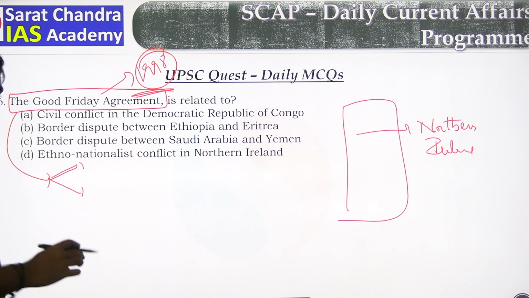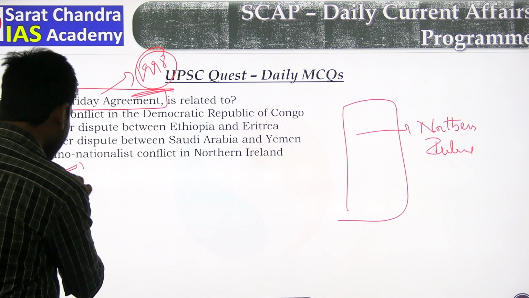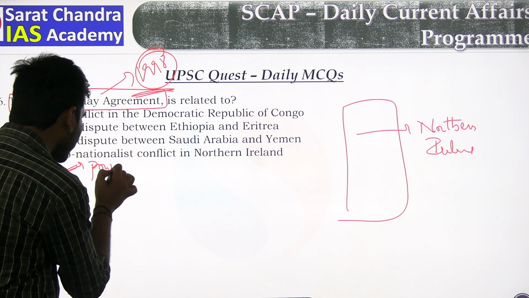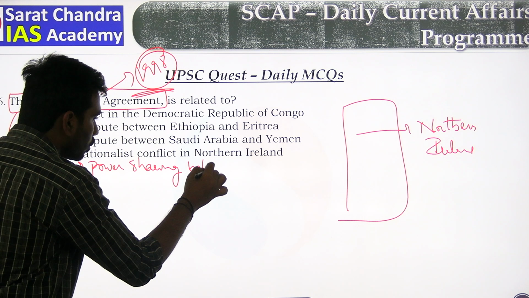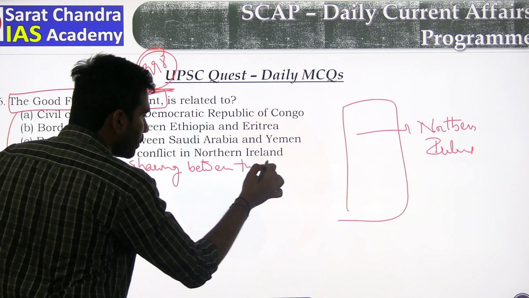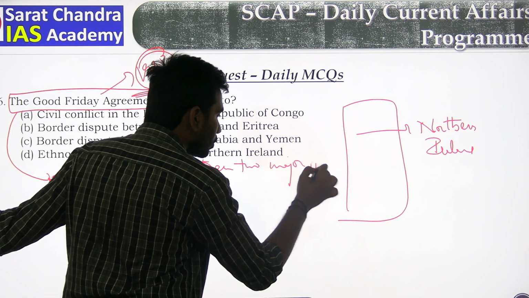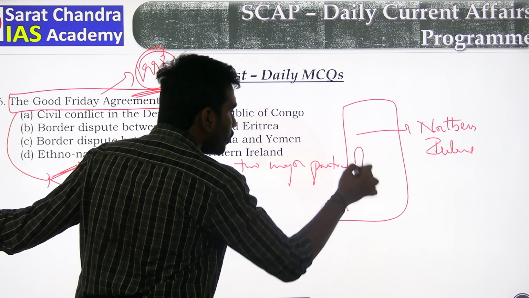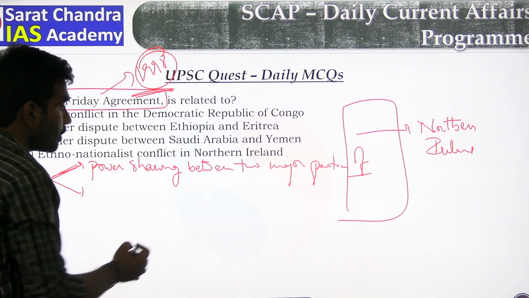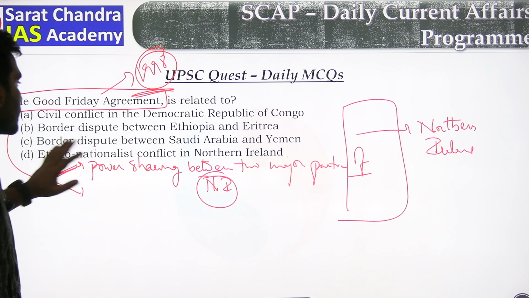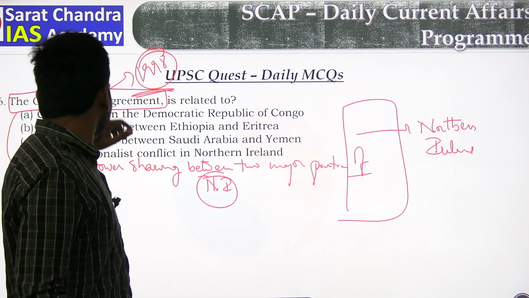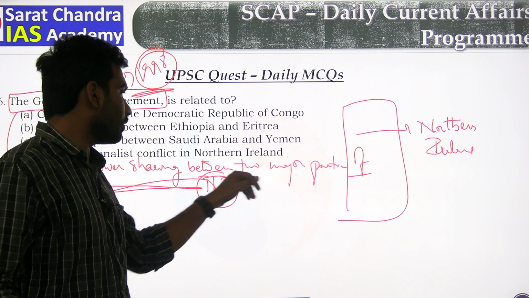It clearly deals with the power sharing between two major parties of Northern Ireland. So it was signed because it deals with the power sharing between two major parties of Northern Ireland.